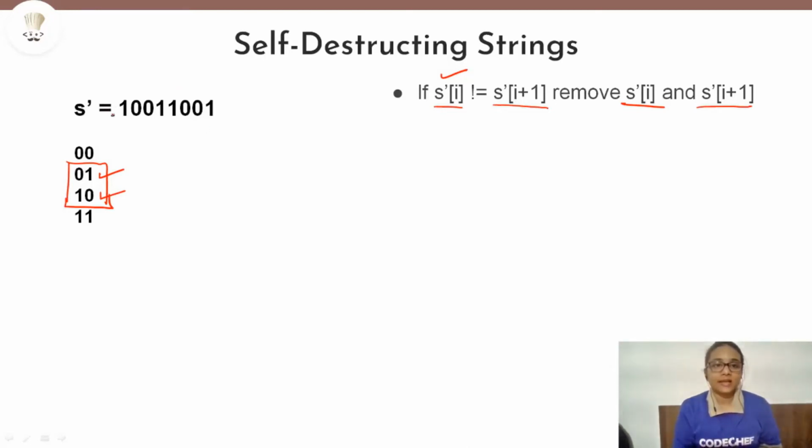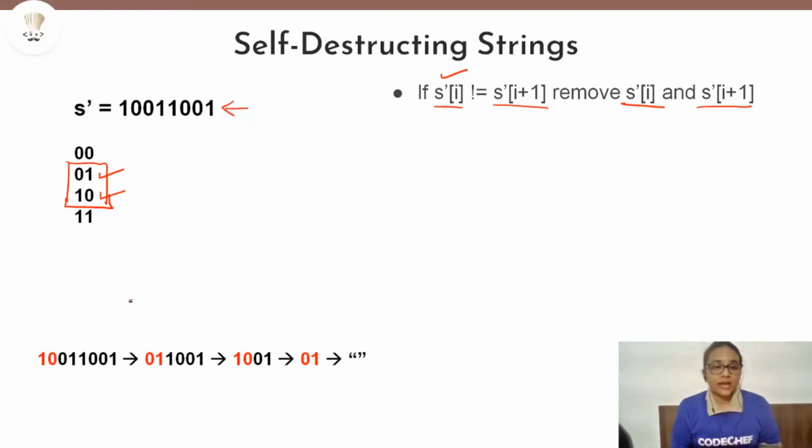Let us see, can we make this string empty by performing these operations? And one more thing, this operation that I talked about can be performed any number of times to make the string empty. Then only it will be called a self-destructing string. So now let us see whether this example that I have taken is a self-destructing string or not.